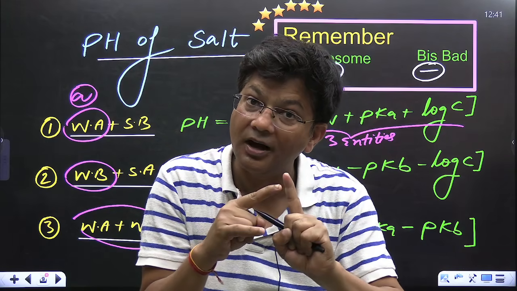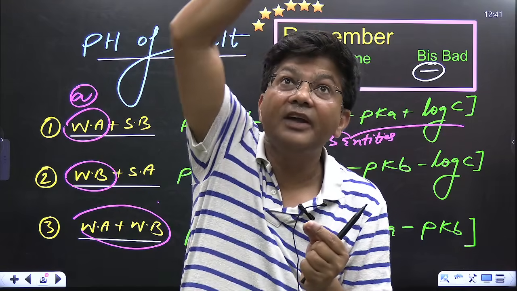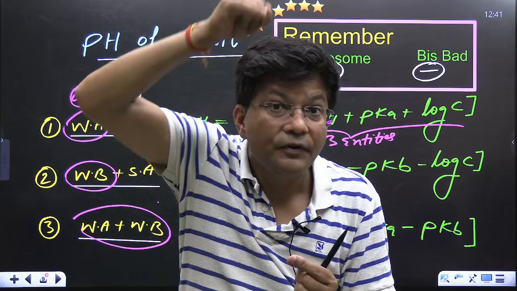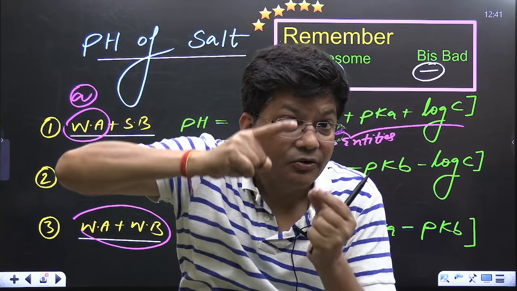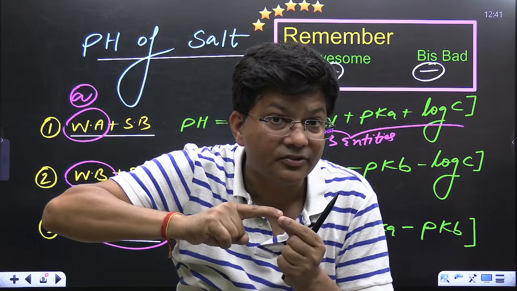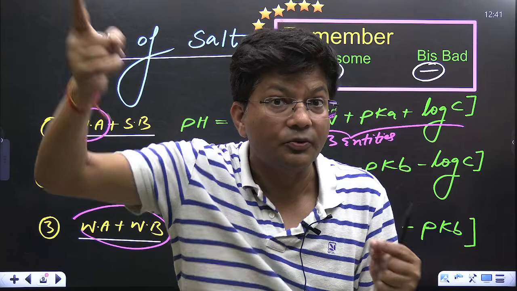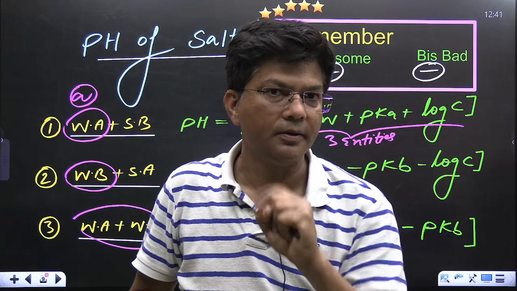So milliequivalents are 1 into 100, 100 milliequivalents. And if they have added NaOH, and that is 50 milliequivalent, NaOH is a limiting reagent that will neutralize 50 milliequivalent of acid. So weak acid is remaining and its salt of strong base has been formed. This is buffer solution. Case number 1.